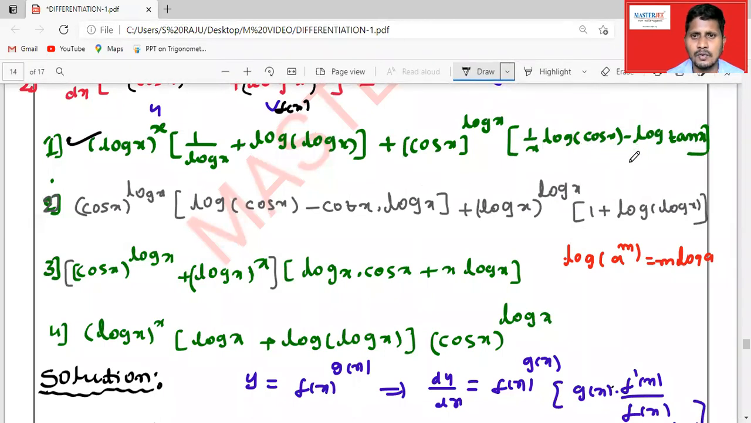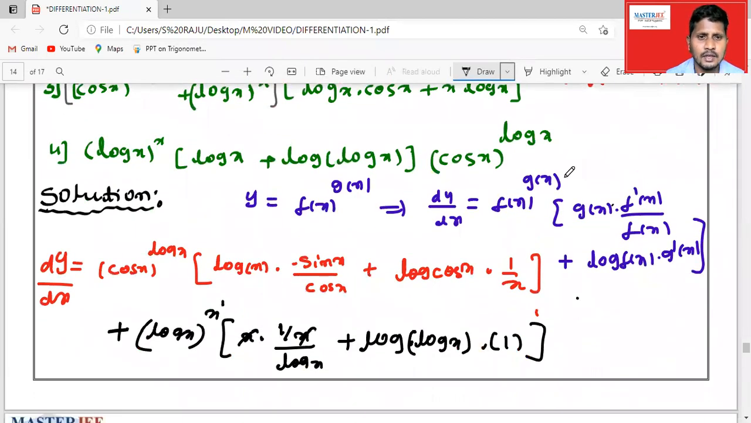So here log of cos x we will get, and minus log of tan x is there. See here, sine by cos, clearly tan x, minus tan x, take minus outside. So log x into tan x. Here log cos x by x.